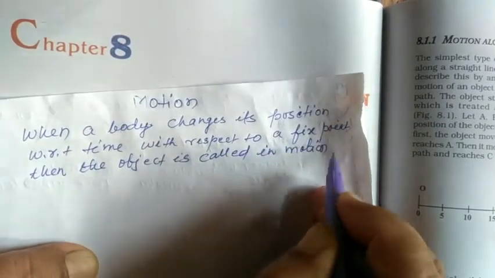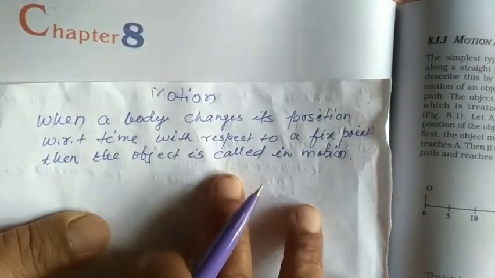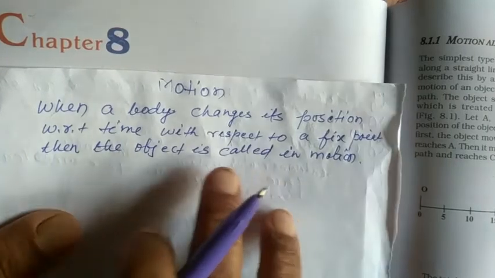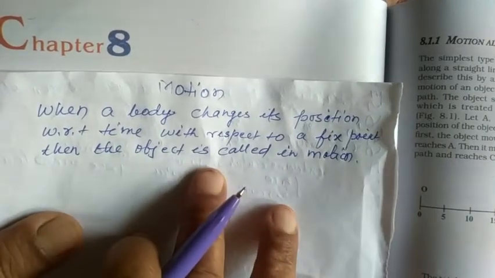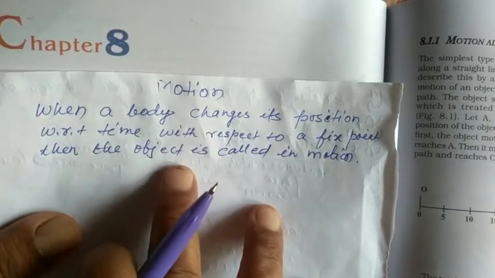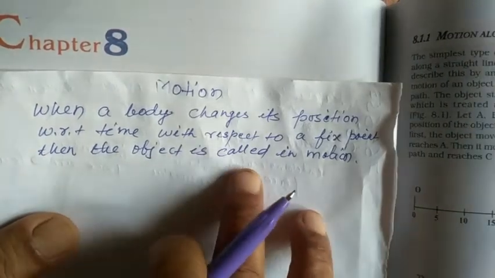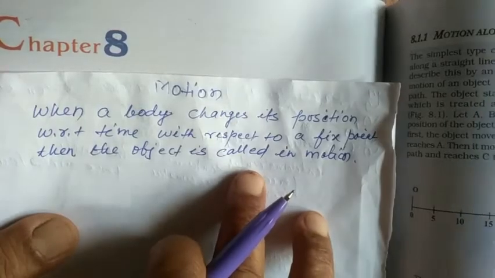Okay, dear students, as we know that any object in this universe, or any body in this universe, is either in motion or at rest. Correct?